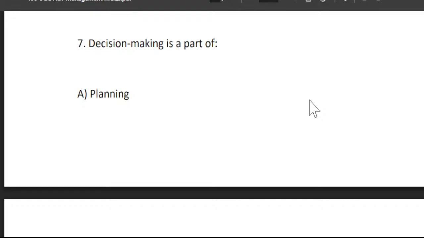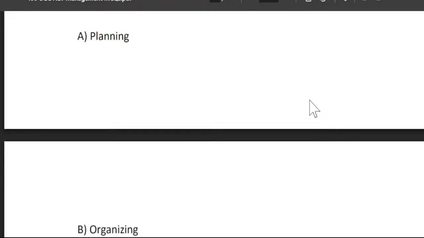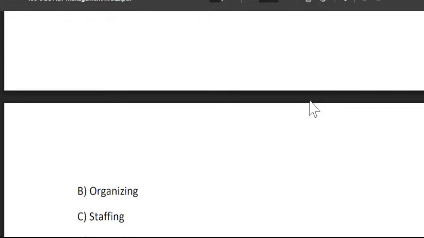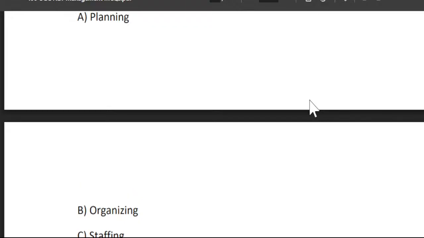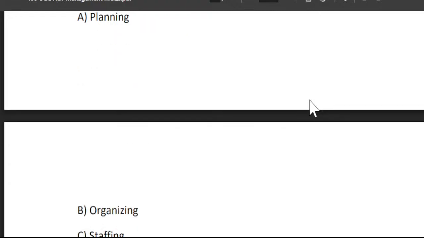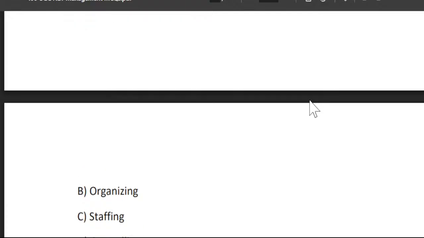Next is decision making is a part of A, planning, B, organizing, C, staffing and D, controlling. So in this question you are being asked what decision making is part of. Whether it is a part of planning, organizing, staffing or controlling. You have to find out the right answer from these 4 options.